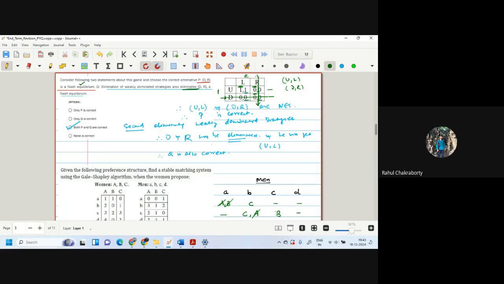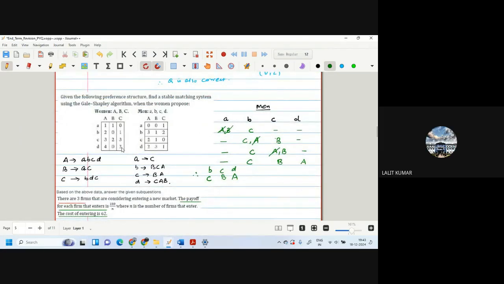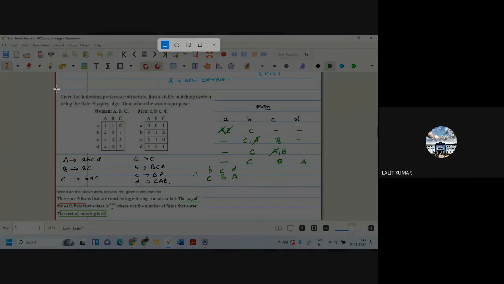Okay. What was statement one? DR is a Nash equilibrium. Yes, DR was a Nash equilibrium. And elimination of weakly dominated strategies also eliminates DR. So this is from week 1 to 6 concepts. Okay. Now we come to this concept, proposal 1.